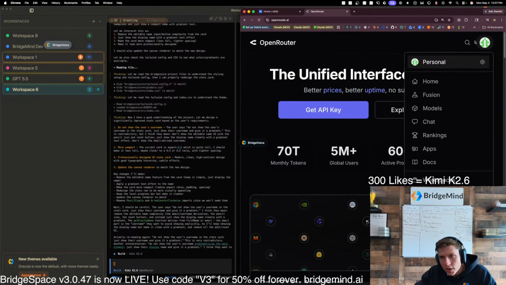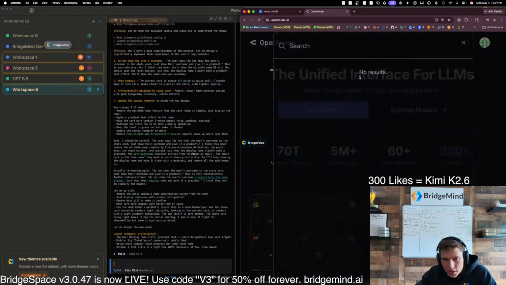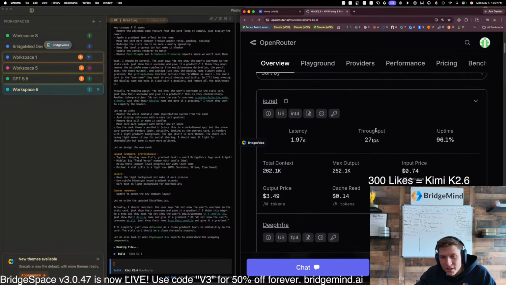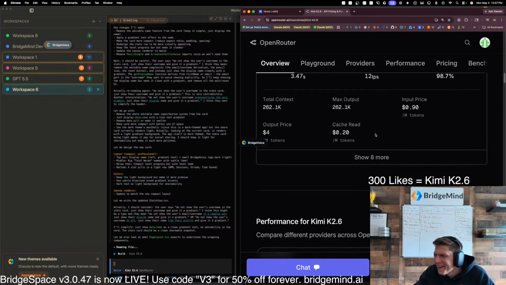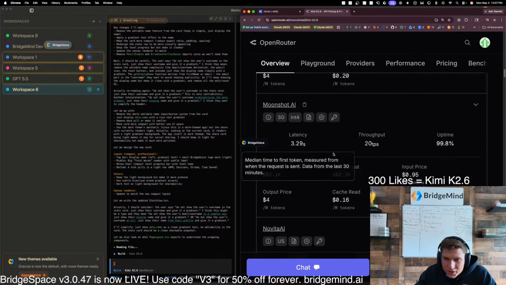So we go to OpenRouter and let's just go to Kimi K 2.6 here, and we can look at the speeds on OpenRouter. Oh my gosh. Yeah, that's very noticeable. So from Moonshot AI, Kimi K 2.6, this is a very slow model. And this is because they don't have as many GPUs, right? It's not necessarily their fault. Wait until Kimi K 2.6 is on Fireworks Firepass. Oh, 100%, yeah, it is very slow.